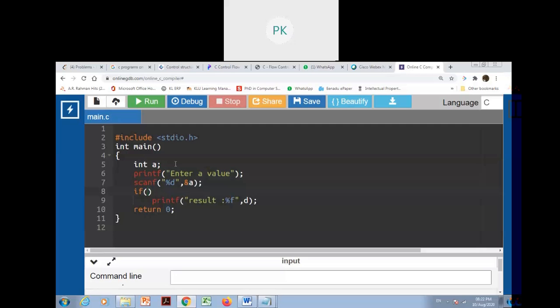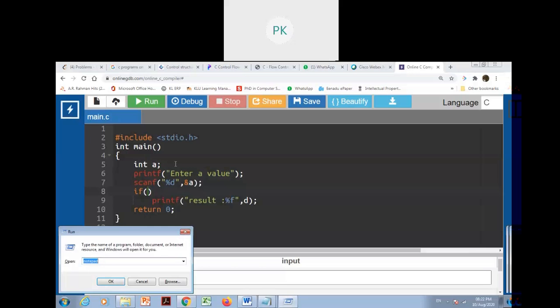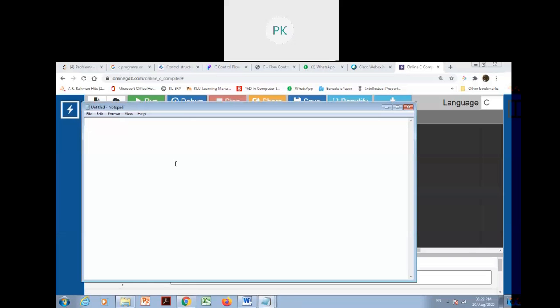Okay, so we all know if a number is divisible by 2, then we can call it even, right? So 2 is an even number. If we divide 2 with 2, then we will get 0. 4 is an even number.